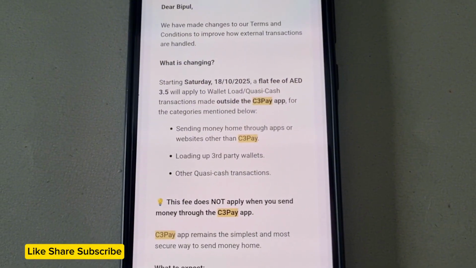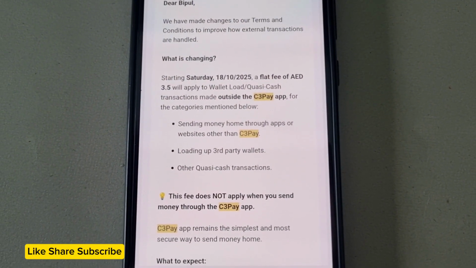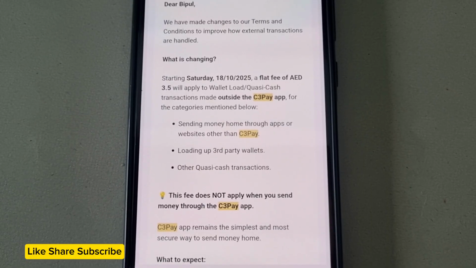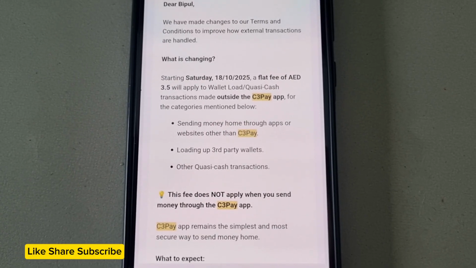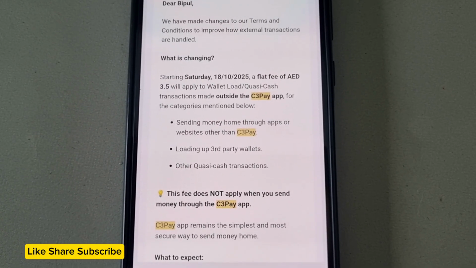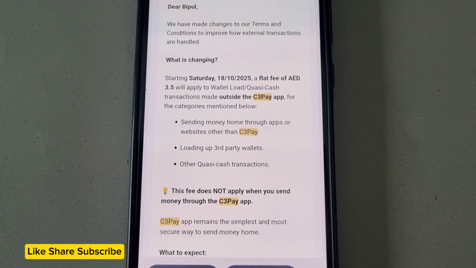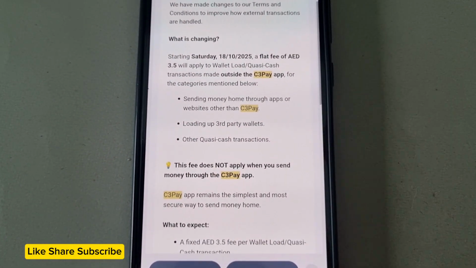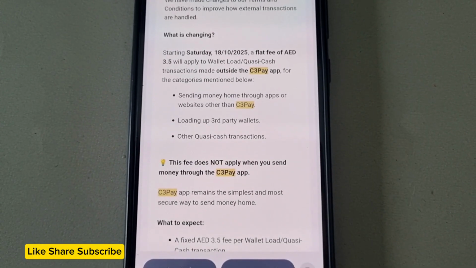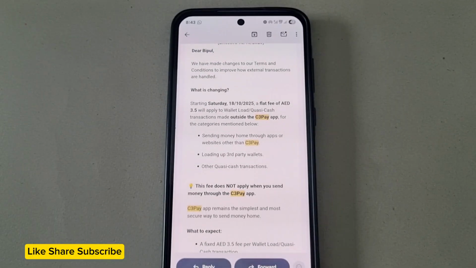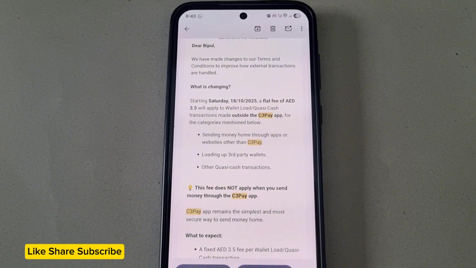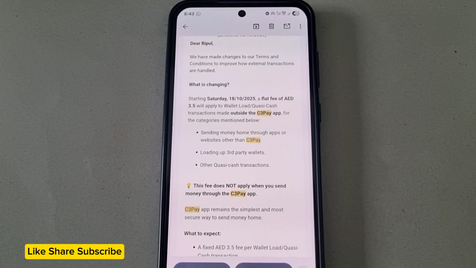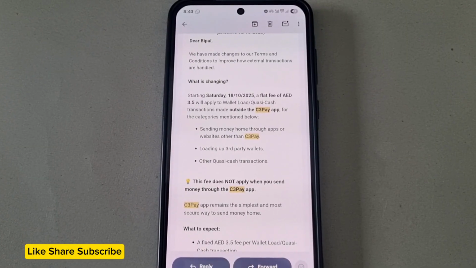Starting Saturday 18th of October 2025, a flat fee of AED 3.5 will be applied to wallet load Quasi-Cash transaction fee made outside the C3Pay app for the categories mentioned below. First is sending money home through apps or websites other than C3Pay. The second is loading up third-party wallets, and third is other Quasi-Cash transactions. What does this mean? This means, my friends, if you use the C3Pay app to send money home, then C3Pay is not going to charge you any money.